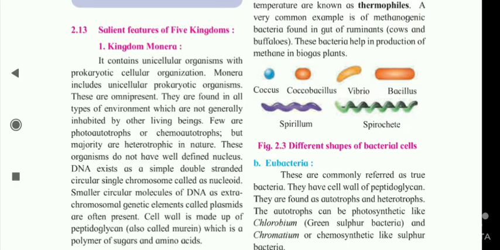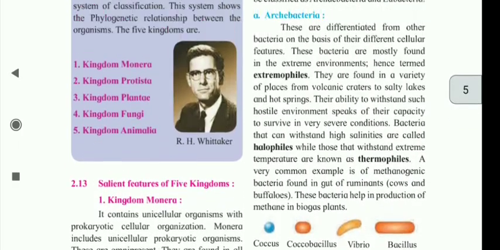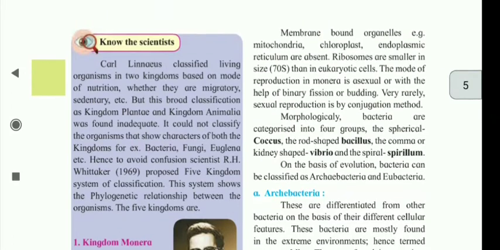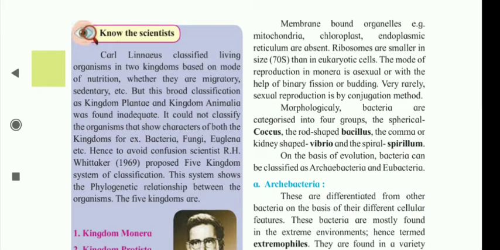The cell wall is made up of peptidoglycan, also called murein, which is a polymer of sugars and amino acids. Membrane-bound organelles, for example mitochondria, chloroplast, endoplasmic reticulum, are absent. Ribosomes are smaller in size, 70S, than in eukaryotic cells.